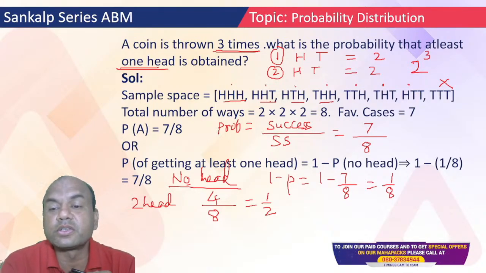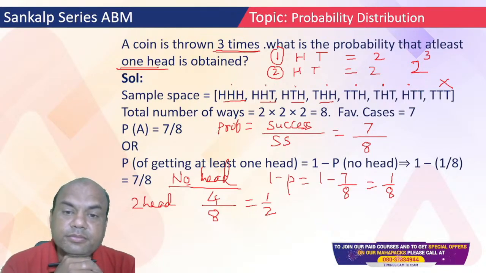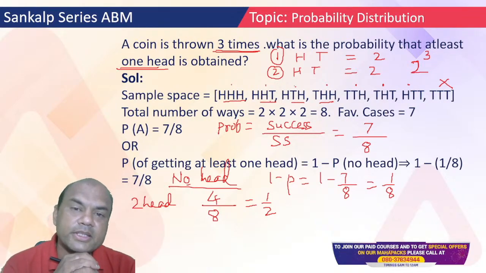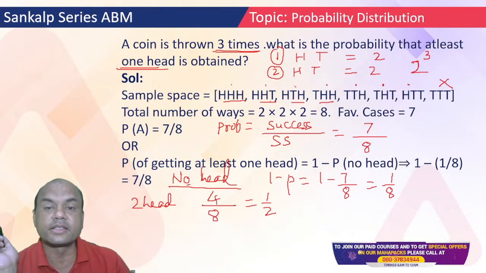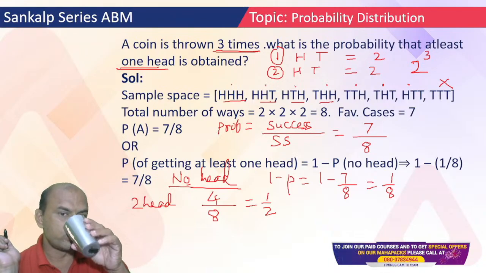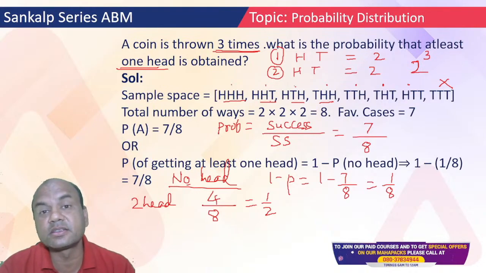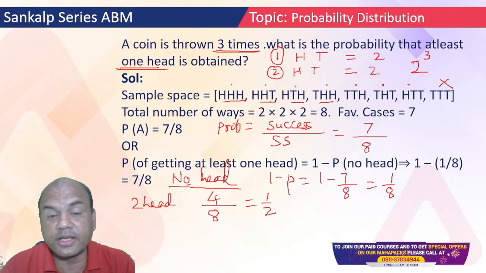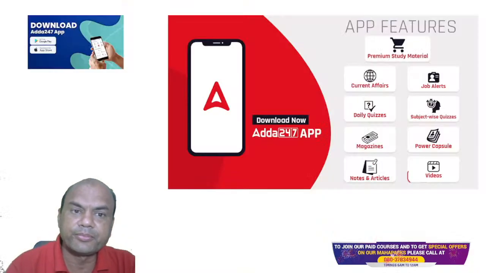If I ask you to get at least 3 heads, then what will be the answer? Now you type in the comment section. I want the answer for at least 3 heads. Yes, at least 3 heads. What is the answer? There is only 1 upon 8, because everything else has only 2 heads. At least 3 heads means only one, right?